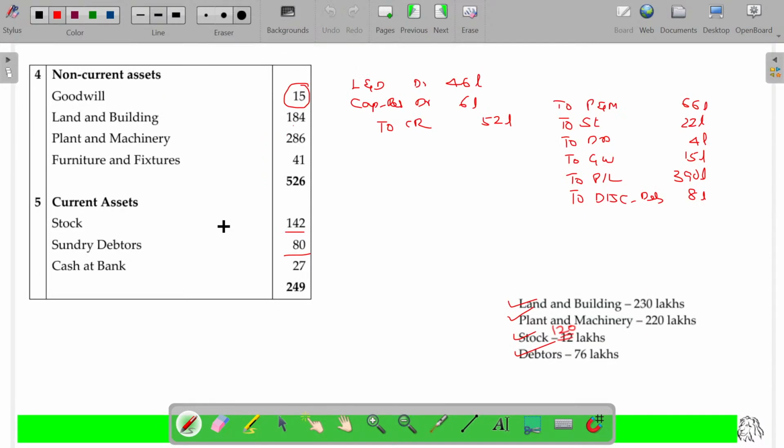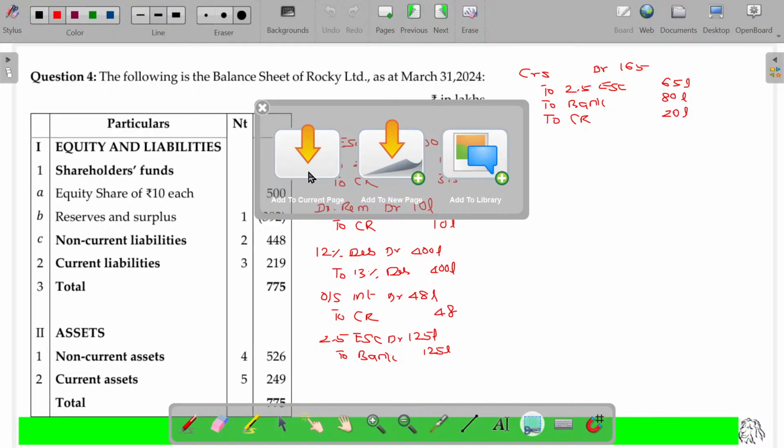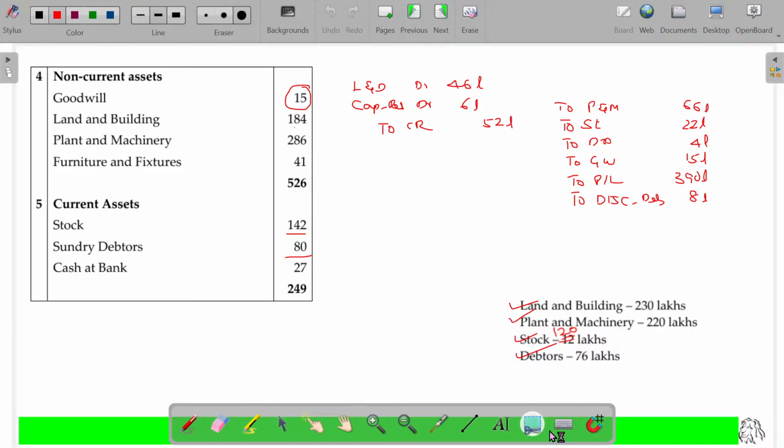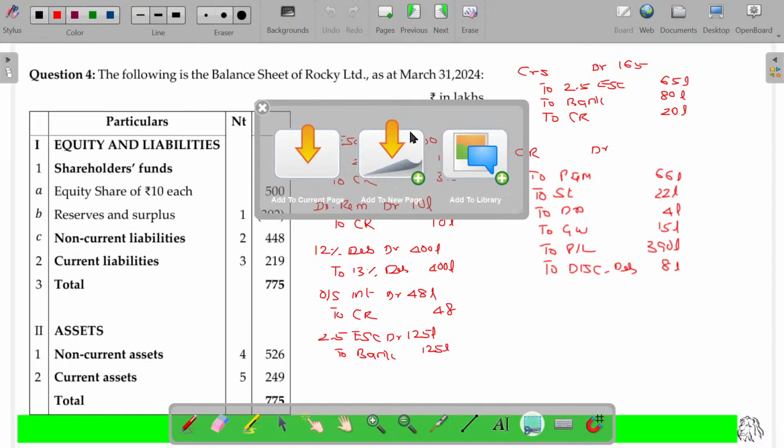Find out if there is any fictitious assets. We don't have any fictitious asset. So I'll post all the journal entries in a single page. This will end with capital reduction.